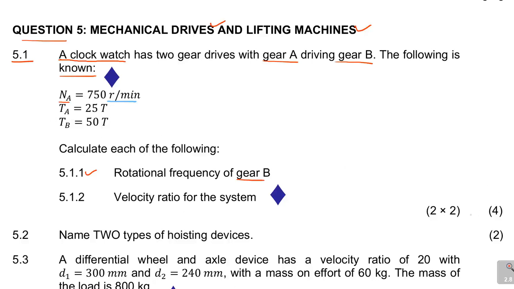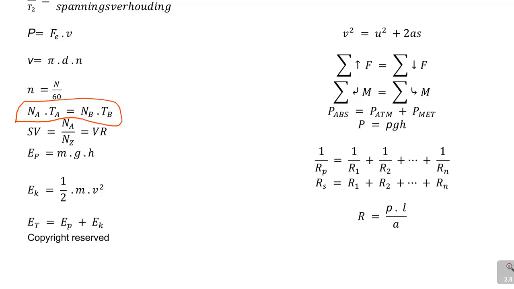It says 2 by 2, which means you get the first 2 marks. Now let us look at the other 2 marks. Question 5.1.2 says the velocity ratio for the system. So we're looking for velocity ratio, which is called VR. Again, let's go to our formulas and look at the formula that connects the velocity ratio. VR there stands for velocity ratio. You can see it says NA over NZ, but in this case, since we're dealing with A and B, it will be NA over NB.